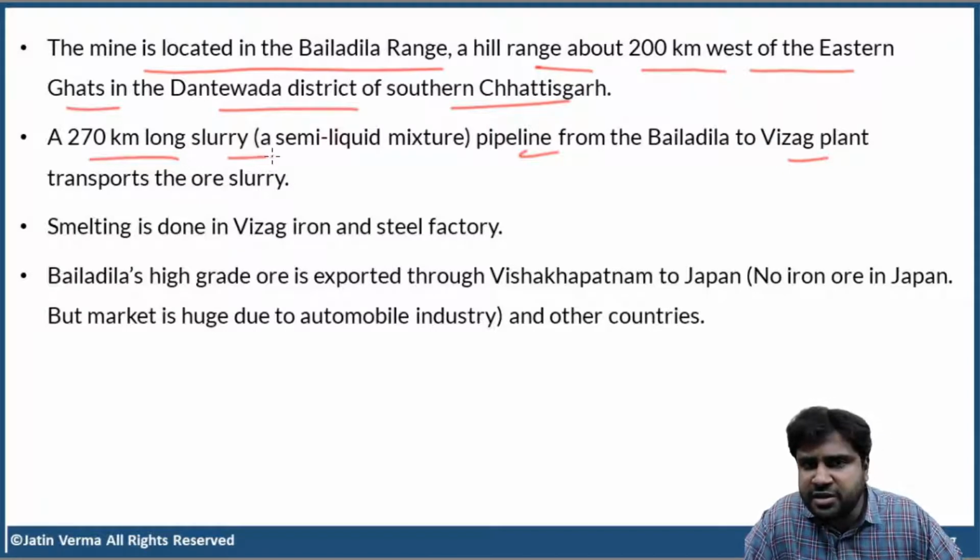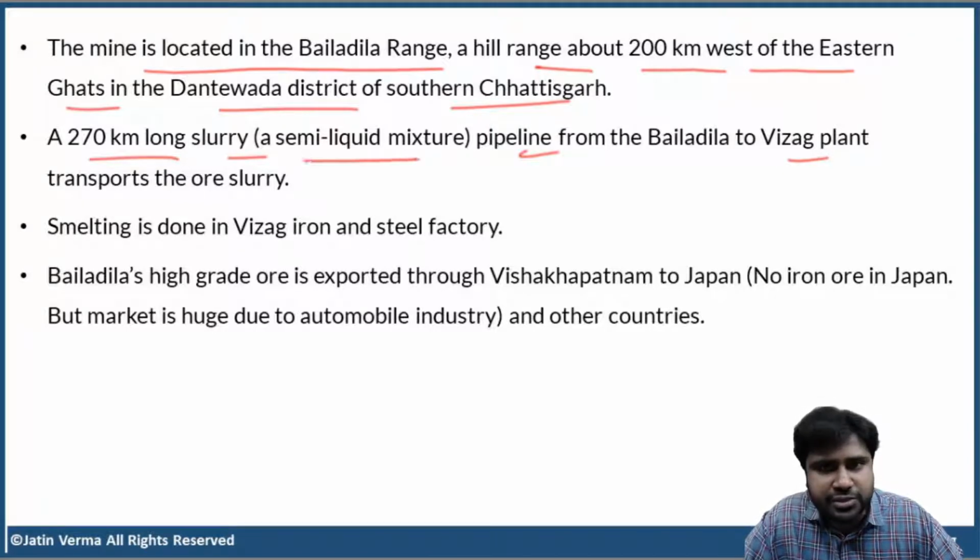What do you mean by slurry? It is like a semi-liquid mixture of ore and other particles. So from Bailadila mine, there is a 270-kilometer long slurry pipeline, and the pipeline transports all the slurry to Vizag steel plant, where smelting is done. What do you mean by smelting? Separating iron from the ore, and then molding it, converting that into various shapes and forms. That is the meaning of smelting. Smelting and manufacturing of steel is done in the Vizag Iron and Steel Factory, which is very, very famous.